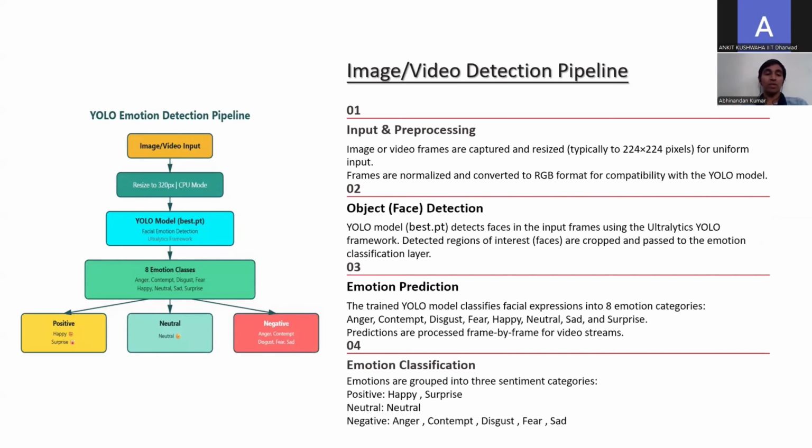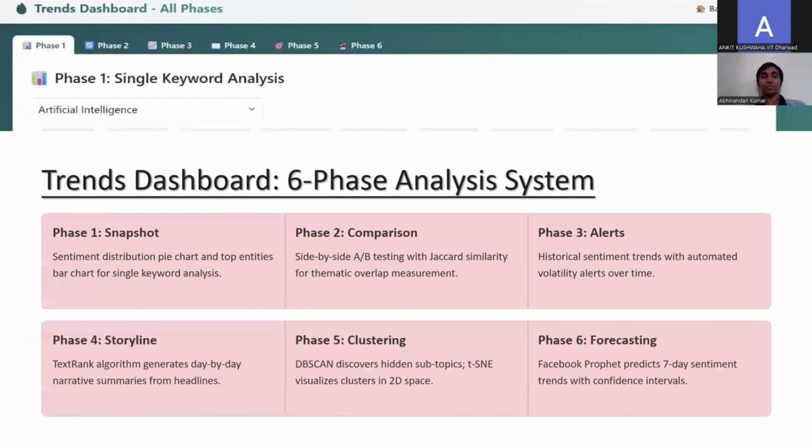Now we see how the image and video detection pipeline works. First, the user has to give the input file. Then the image and video frames are resized and normalized. Then the YOLOv8 model detects faces in the media. Then each detected face is classified into one of eight emotion categories. In the end, emotions are grouped into positive, negative, and neutral.